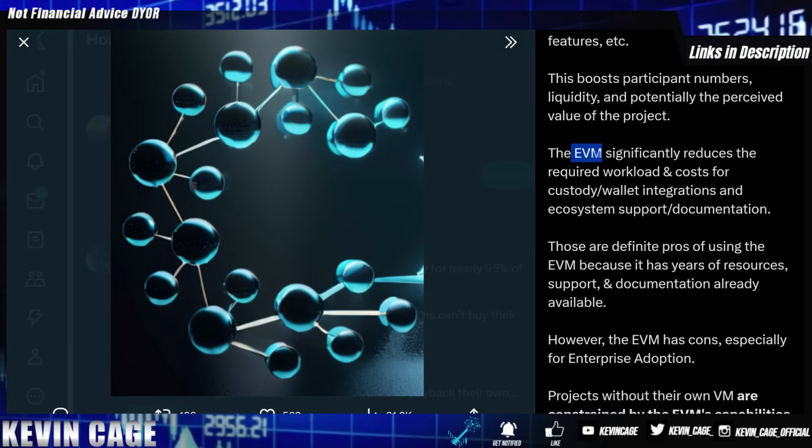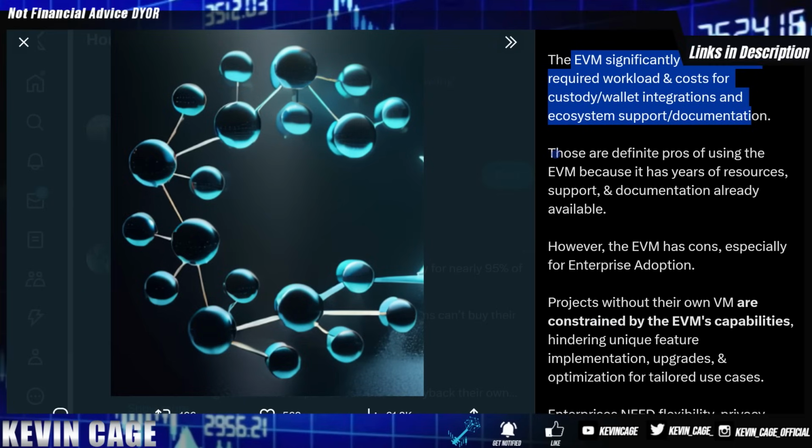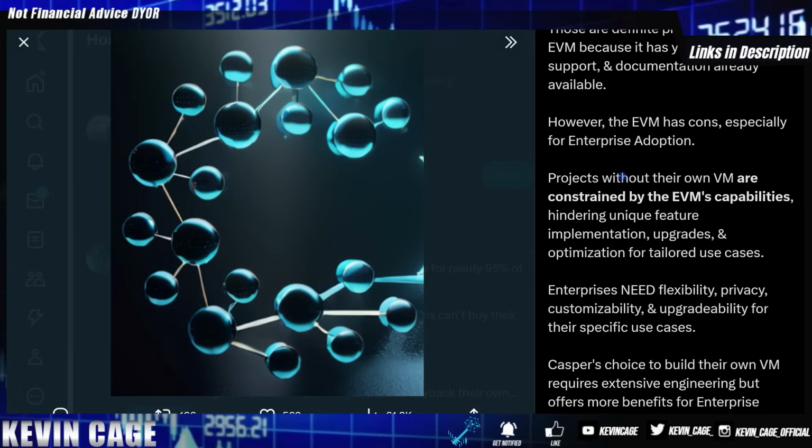So the EVM, or Ethereum virtual machine, significantly reduces the required workload and cost for custody, wallet integrations, ecosystem support, and documentation, because there are years of libraries already built out. So there are definite pros of using the EVM, and I'm not against it. However, the EVM has cons too, especially if you're going after the enterprise market, the largest and most untapped market in the world when it comes to blockchain.